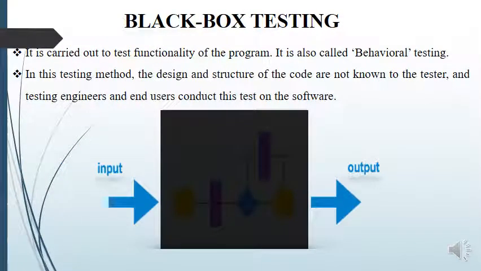In this slide we will discuss black box testing. So, what is black box testing? It is carried out to test functionalities of the program. It is also called behavioral testing. In this testing method, the design and structure of the code are not known to the tester, and testing engineers and end users conduct this test on the software. In black box testing, we just focus on the input and the output of the software system without bothering about internal knowledge of the software.